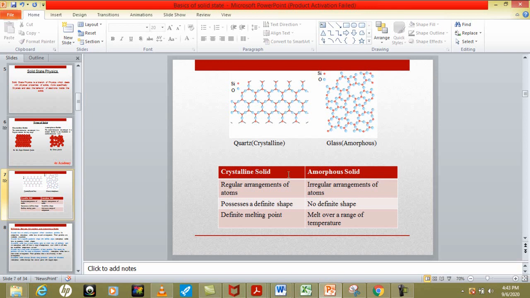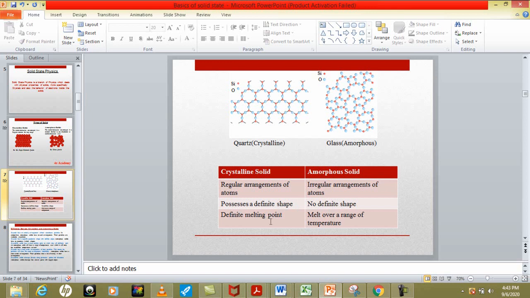We can summarize like this: a regular arrangement of atoms is present inside crystalline solids, while an irregular arrangement of atoms is present in amorphous solids. Crystalline solids possess a definite shape because they are arranged in a regular repeated pattern, while amorphous solids don't have any definite shape.